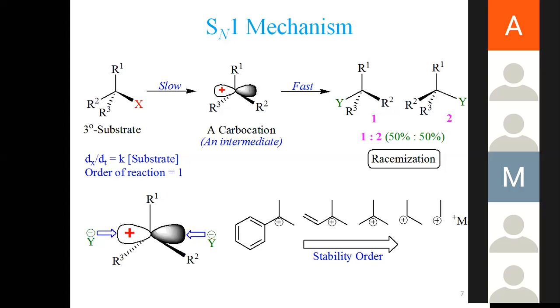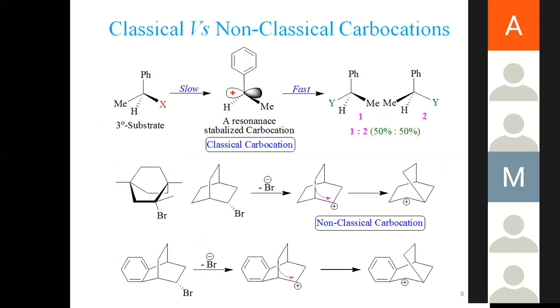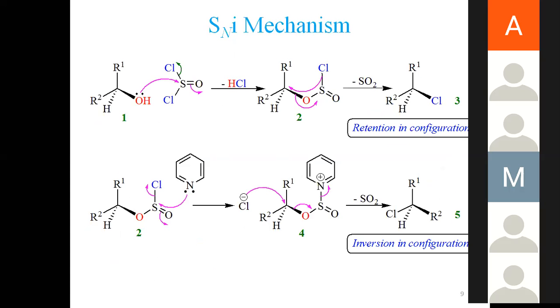So carbocation, you have seen, normally you deal with the resonance-stabilized carbocation. That type of system is called classical carbocation. But there are certain carbocations, especially in bicyclic, tricyclic, or polycyclic systems, where resonance stabilization doesn't exist, but the sigma electron pair stabilizes the positive charge. So this is in fact called non-classical carbocations. You have come across these two different kinds of carbocations in previous lectures. So today we are focusing on the SNi mechanism.